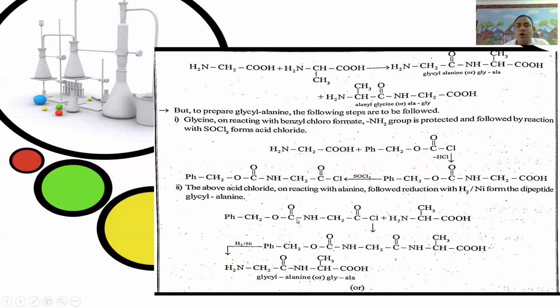That is, PhCH2O C double bond O NHCH2 C double bond O Cl plus alanine, CH3CHNH2 COOH, with removal of HCl, gives PhCH2O CO NHCH2 CO NH CH3 COOH. It undergoes reduction to give NH2 CH2 C double bond O NH CH3 COOH. It is called glycylalanine or gly-ala.